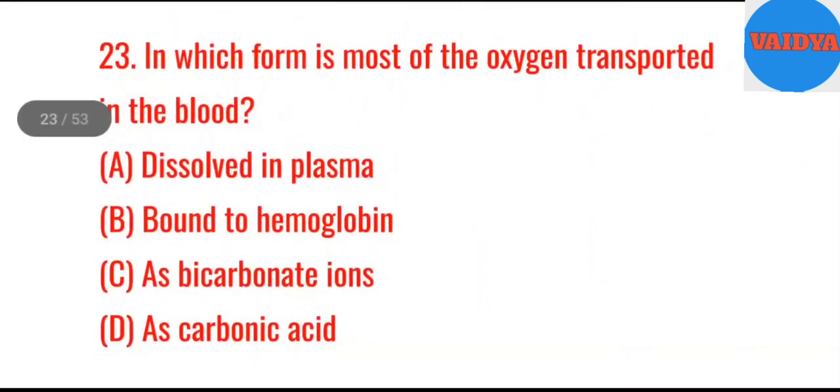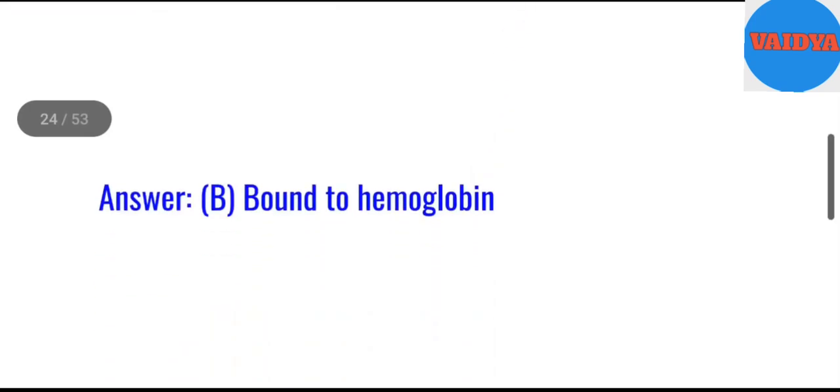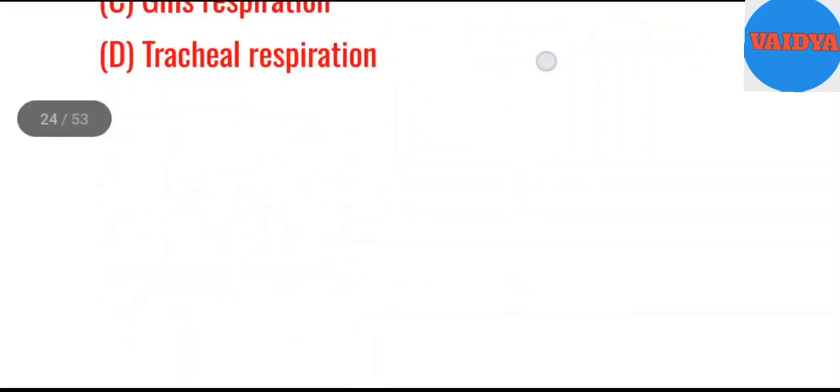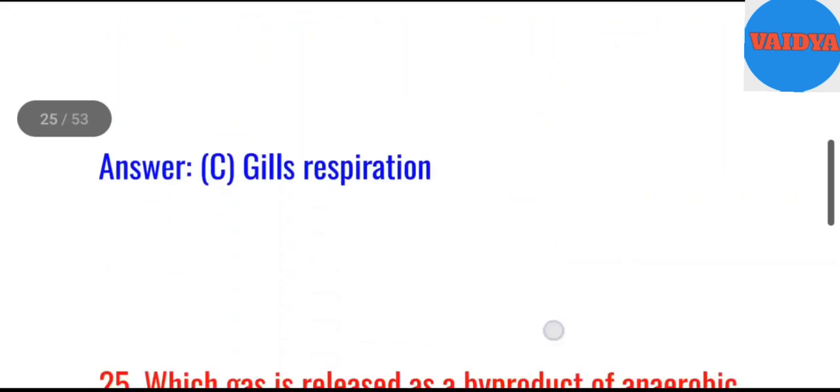23. In which form is most of the oxygen transported in the blood? A. Dissolved in plasma. B. Bound to hemoglobin. C. As bicarbonate ions. D. As carbonic acid. Answer. B. Bound to hemoglobin. 24. The process of breathing in aquatic animals is called A. Pulmonary respiration. B. Cutaneous respiration. C. Gills respiration. D. Tracheal respiration. Answer. C. Gills respiration.